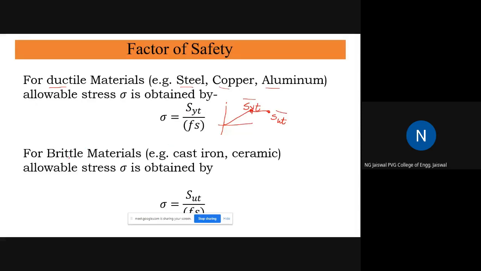If the material is brittle, for brittle materials like cast iron and ceramic, the allowable stress sigma is given by SUT divided by factor of safety.